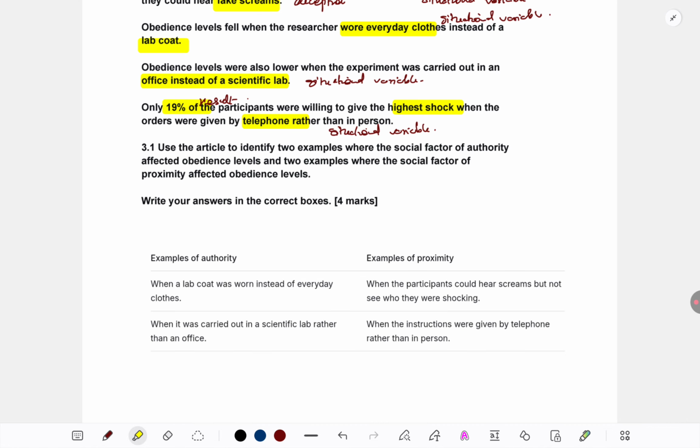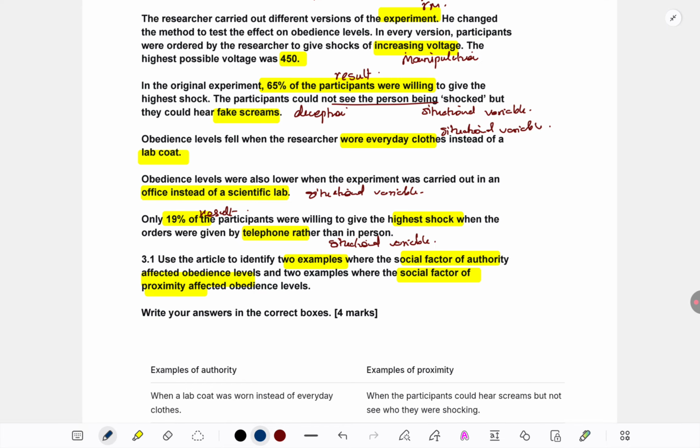Use the article to identify two examples where the social factor of authority affected obedience levels and two examples where the social factor of proximity affected obedience levels. In our course, we have learned about these things, and now I hope you can see, because we have read the full situation and understood it before coming to this question, we'll be able to answer very easily. I'll show you how. We kept on marking situational variables. So now we won't have to go and dig into where the variables are, we already know.